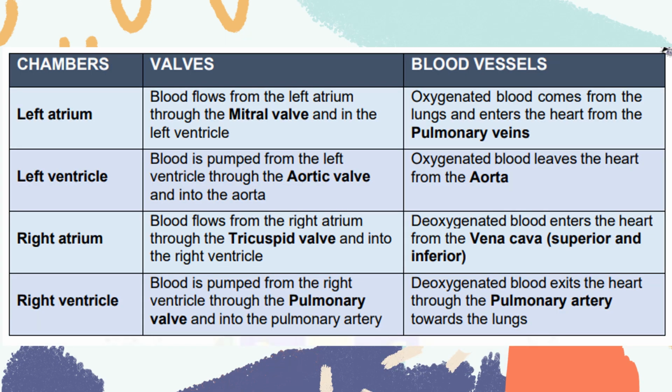So this is just a summary of what we have. As you can see, the left atrium carries oxygenated blood already. And then the left ventricle, also oxygenated blood going to your aorta. The right atrium will receive deoxygenated blood from these blood vessels, including your coronary sinus. And then it passes through your right ventricle using your tricuspid valve. Your right ventricle will pump the blood going out of the heart so that it will go to your lungs for it to become oxygenated.